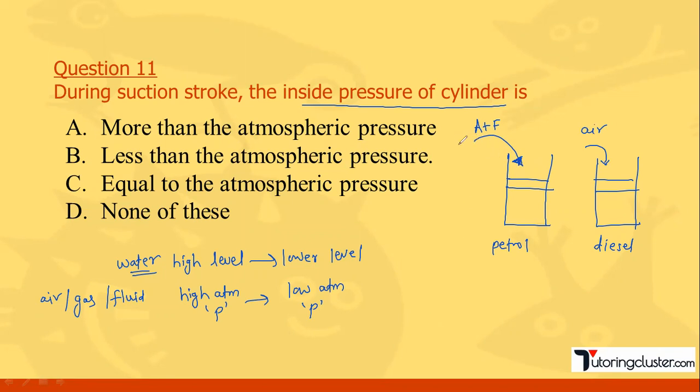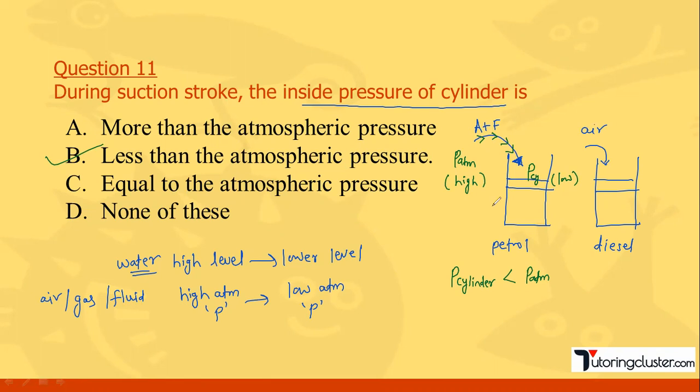Outside the cylinder, let's say it is P atmospheric. Obviously the pressure inside the cylinder is going to be less as compared to atmospheric, so the flow is possible from this side. I am considering this as high pressure and the pressure inside the cylinder as low, so obviously it has to be less than atmospheric pressure. Only then such a flow is possible, right?